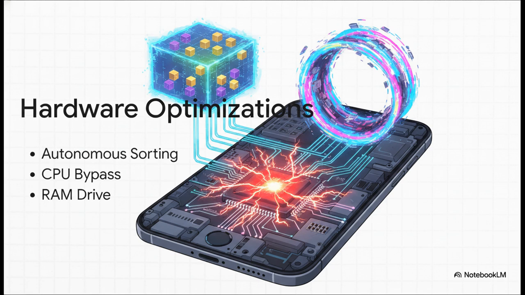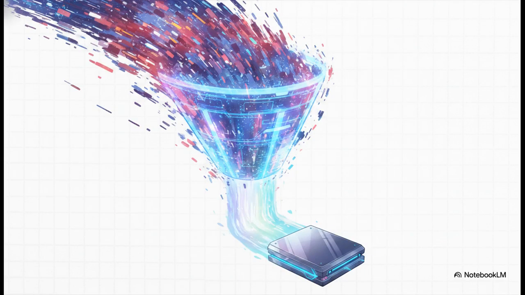You know how normally your phone throttles its own brain to save battery life? Well, this bypass tells it to stay wide awake and deliver maximum hardware torque during heavy data dumps. And third, it utilizes a high-velocity storage buffer. Let's actually look a little closer at that third optimization, because it is a real game changer.